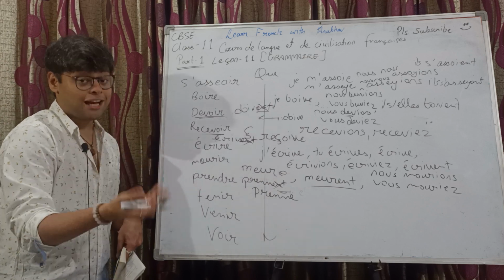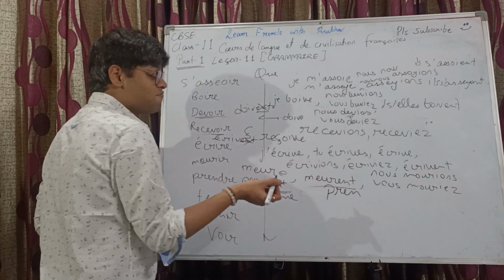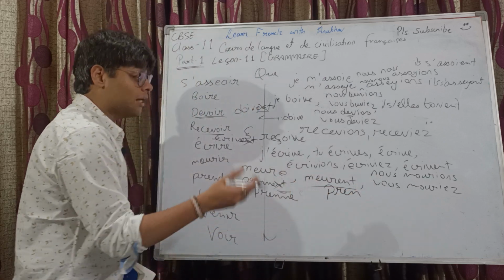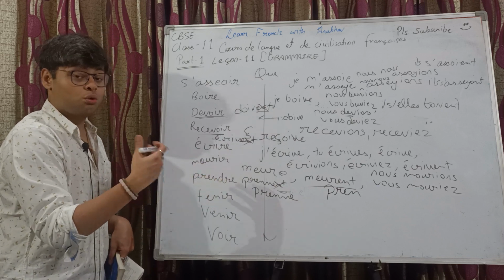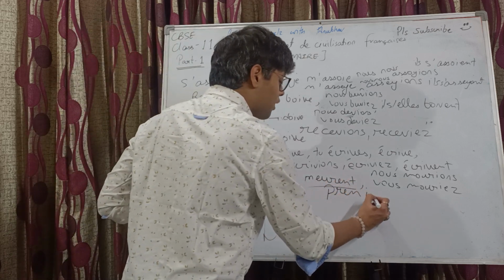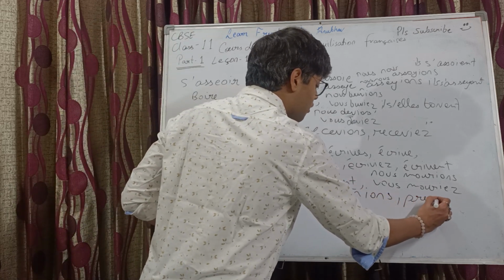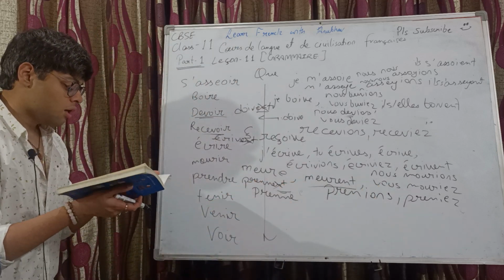For nous and vous, there is a single n in the stem, because in the present tense conjugation of prendre, it's prenons and prenez with a single n. And imparfait, we are taking the help of nous conjugation. So prenions and preniez. Que nous prenions, que vous preniez, right?